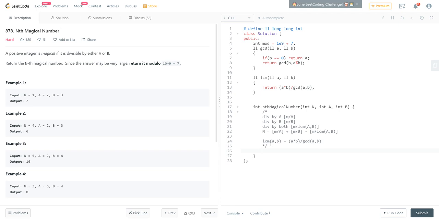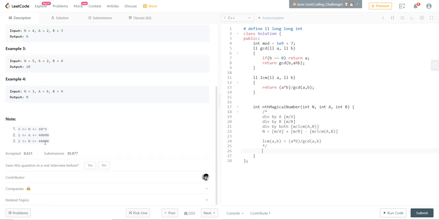Okay, so now what we need to do is binary search through the entire range of long int and find out what the exact number is we are looking for. See, the limits here are pretty good. The limit here is 10 to the power 9. So if you binary search the entire range of long int, that is actually sufficient, and we would binary search such that we find a number m such that this equation is satisfied, right?